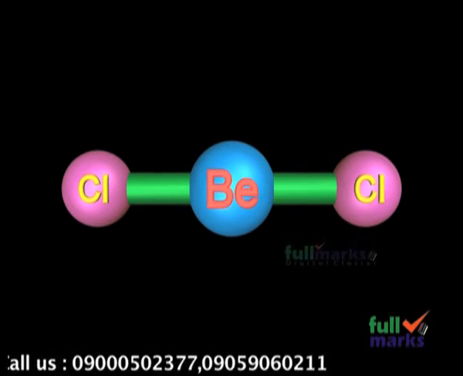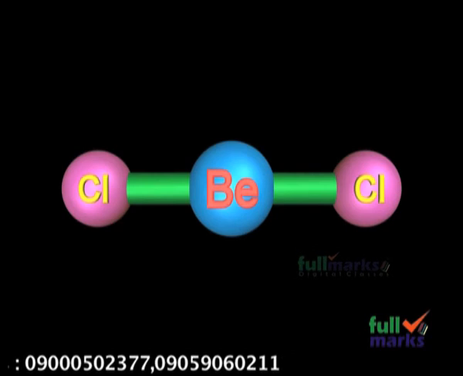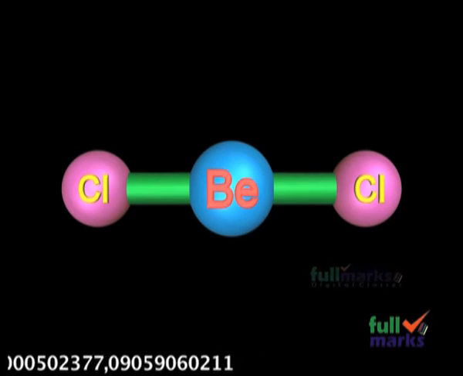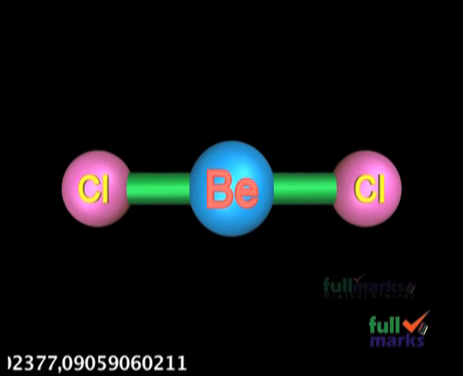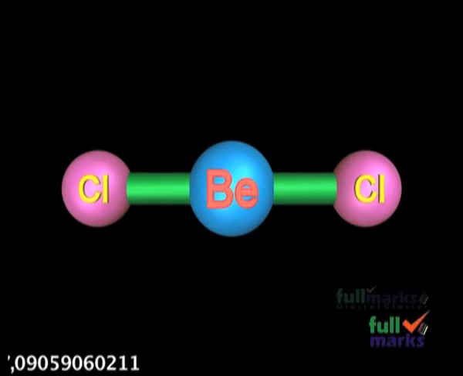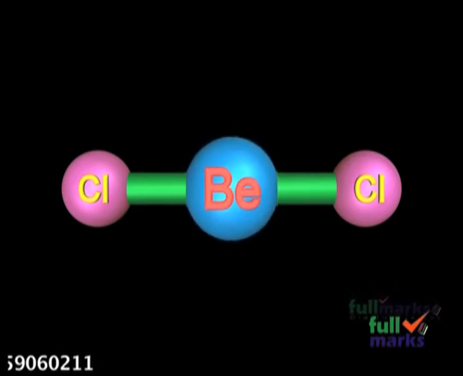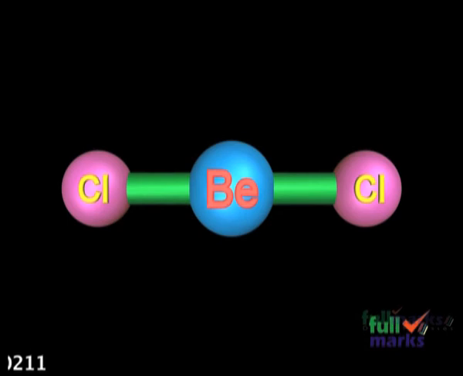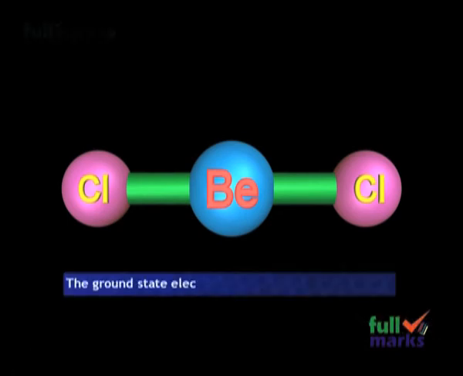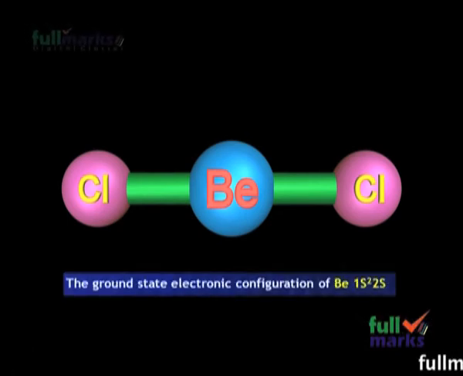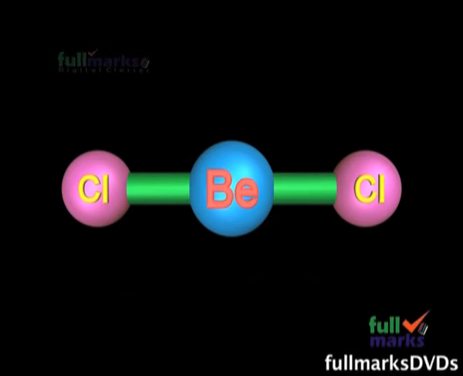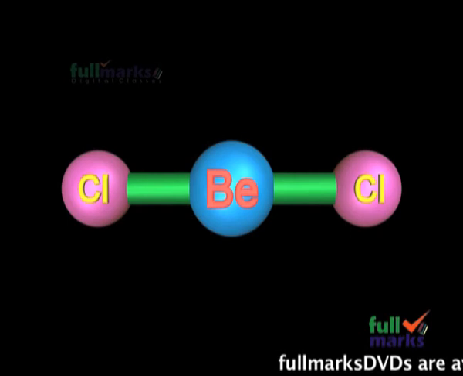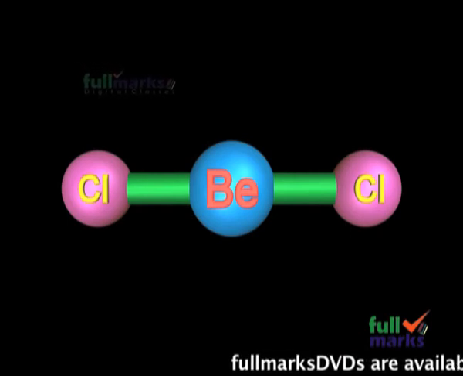Now we are going to see how sp hybridization takes place in beryllium chloride molecule. In beryllium chloride, the central atom is beryllium, whose atomic number is 4, so its electronic configuration is 1s2, 2s2, 2p0. If beryllium atom is excited, one electron from s orbital excites to p orbital.